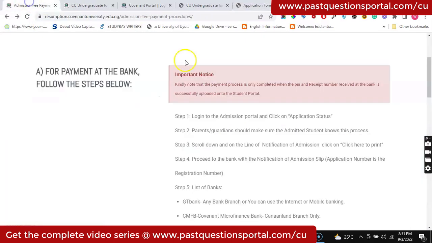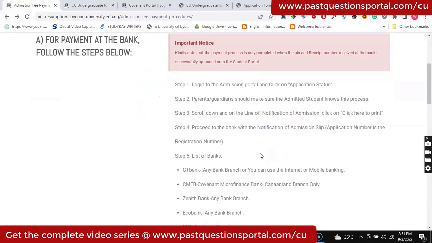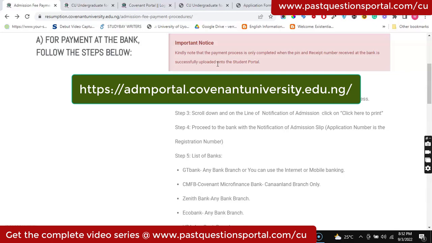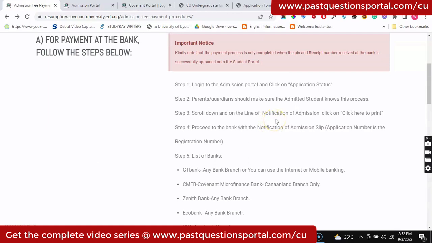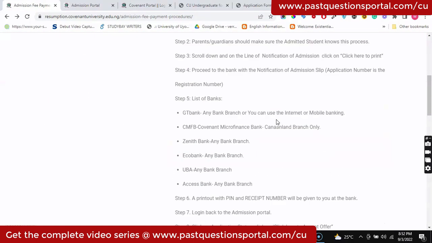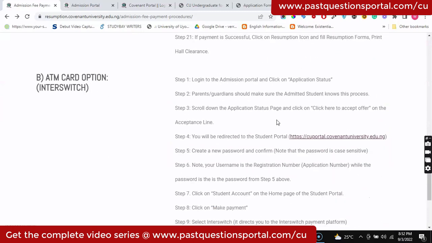So having said that, how do you now pay, or what is the process? The process is that you log into your portal as before. I think at this point you should already know how to log into your portal. But if you still don't know this, the place to go is admportal.covenantuniversity.edu.ng.